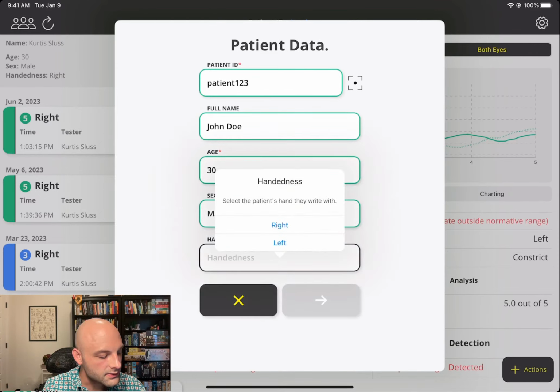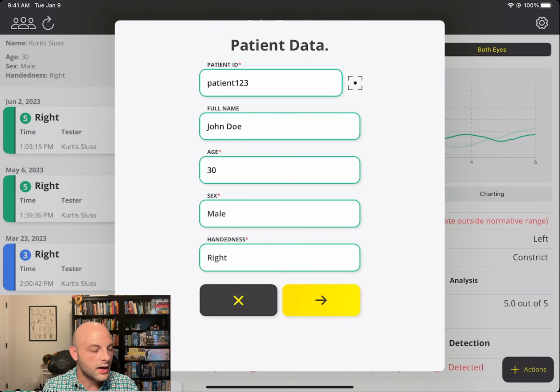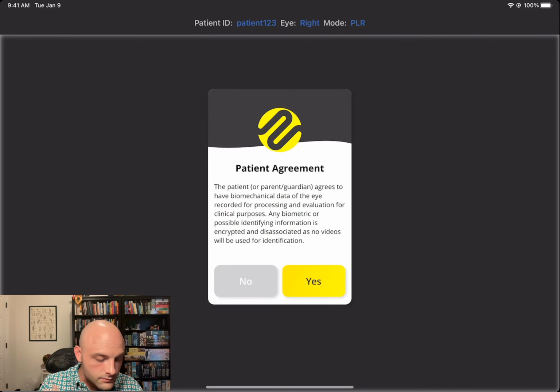And then handedness is something that we've been working on for a while. We do require it. That will likely fall off sometime in the near future as a requirement, but it's useful for us in calculating upgraded features to show the incident side for a particular patient on some sort of neurological injury because, like, let's say football players, right-handed football players have a tendency to lead with their right hand. So we'll go ahead and say, all right, John Doe. First time a patient's created, they need to agree to this particular assessment. That's just part of the general guidelines as far as digital assessments are concerned. So we're going to go ahead and go yes.